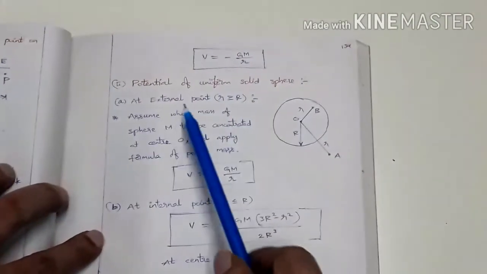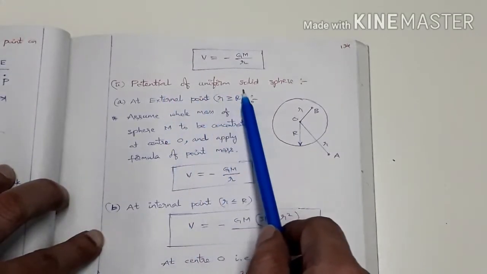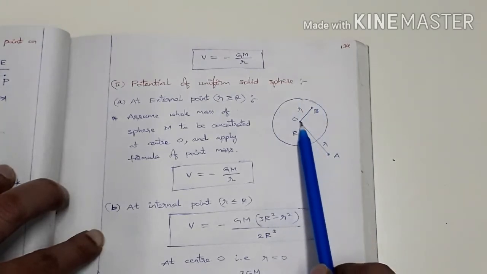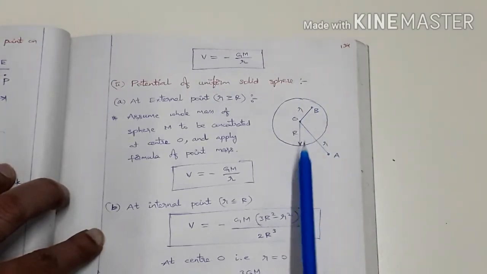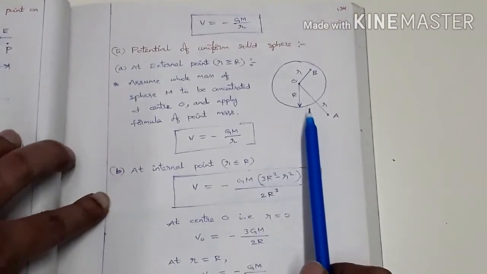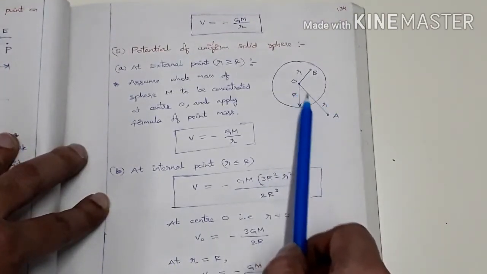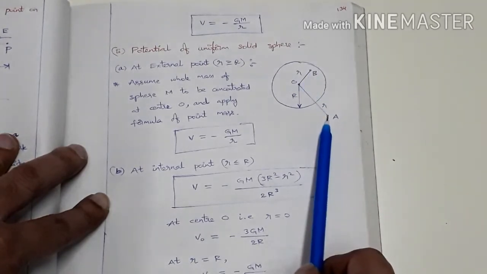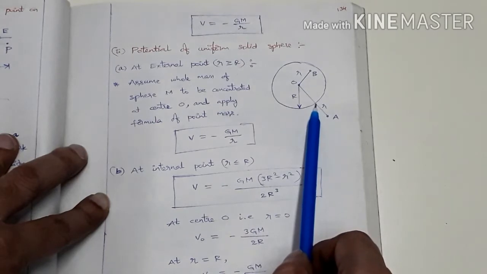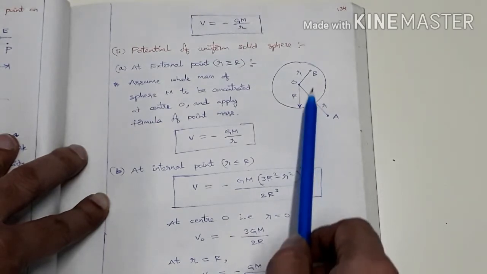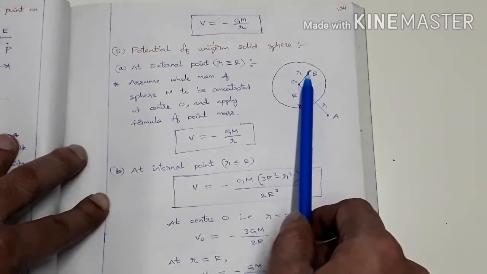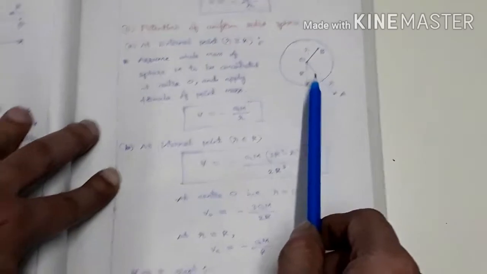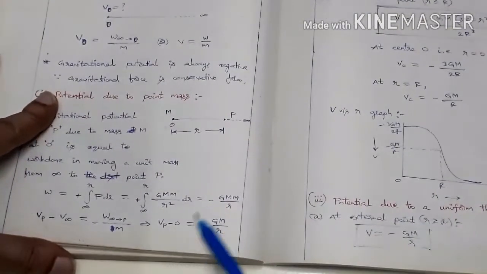Next one is the potential of a uniform solid sphere. This is a uniform solid sphere with center O and radius capital R. Here we have to find the potential at different points. The first point is a point outside the sphere, another one is a point inside the sphere. For a point outside the sphere or a point on the surface of the sphere, the expression will be the same, and for a point inside the sphere we have to find it separately. For a point outside the sphere or on the surface, the same logic holds good.